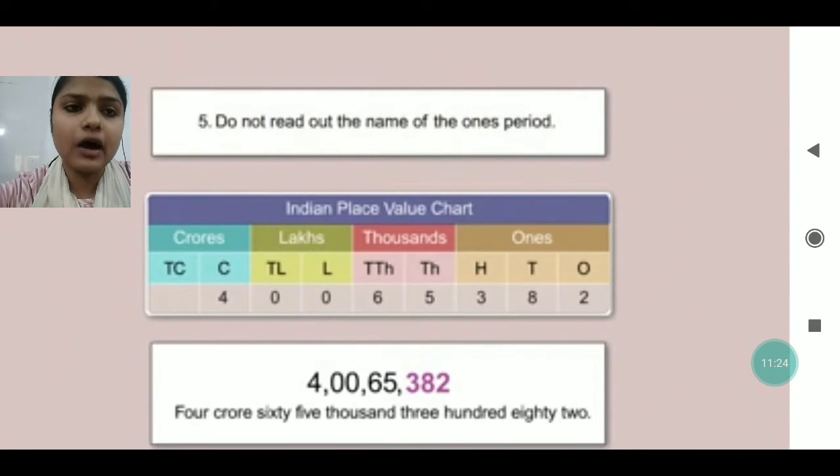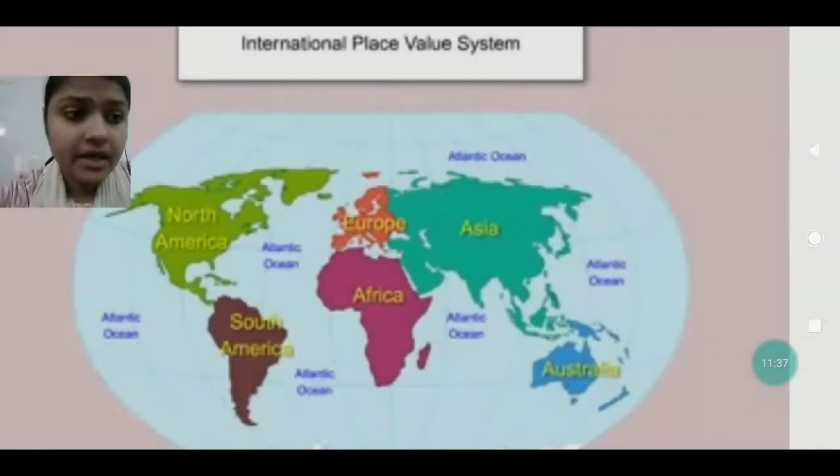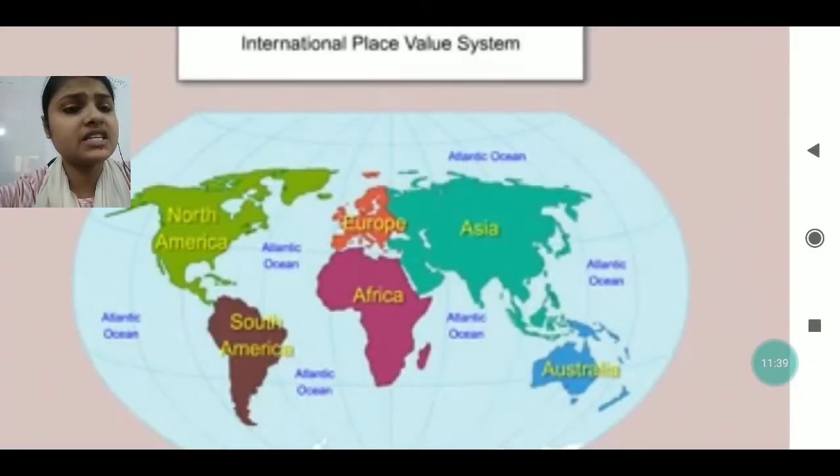We do not read out the name of the ones period. Like 2 is in the ones period, we don't read it as 2 ones. Okay, we don't do this. Now we are going to move ahead with the international place value system.